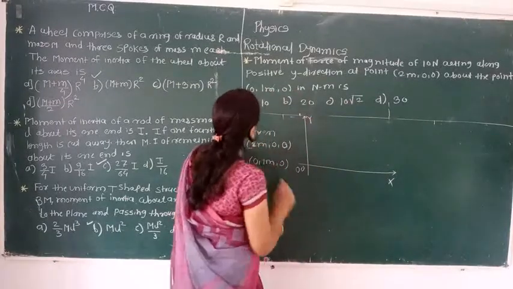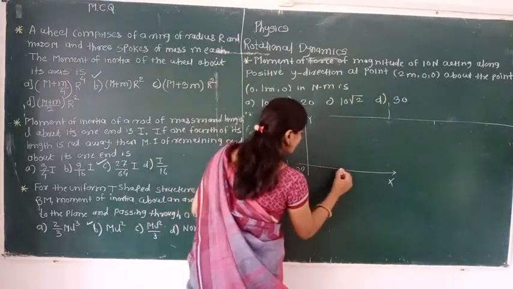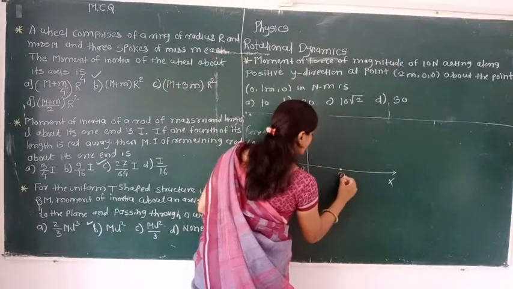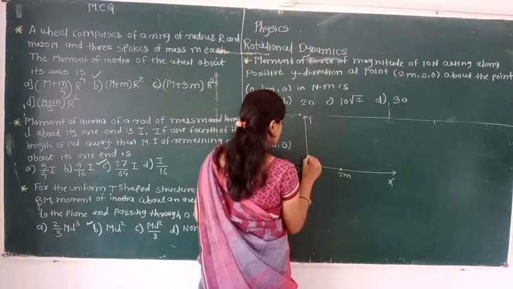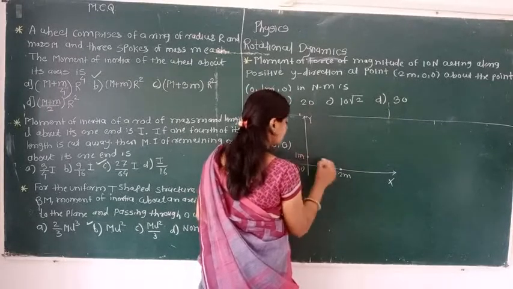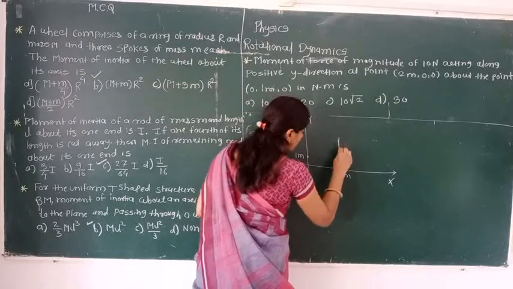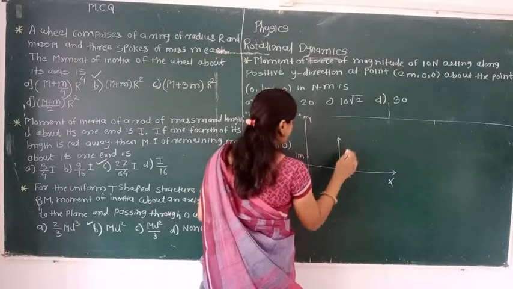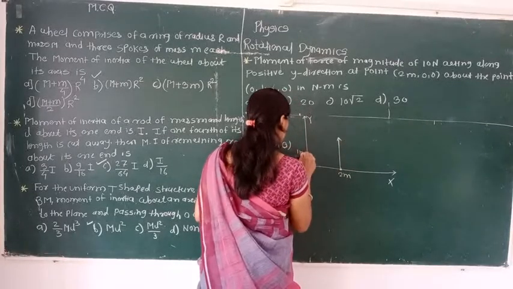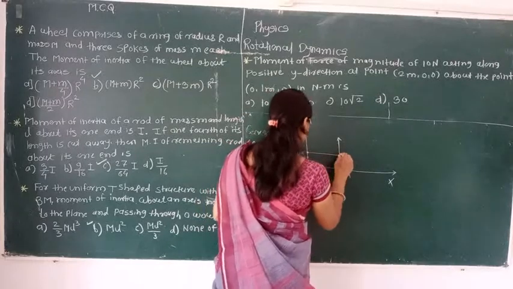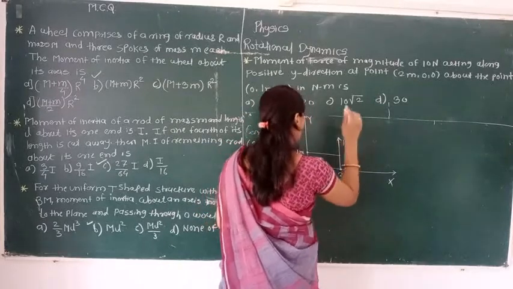Here y direction at the point 2 m. Here 1 meter, here 2 meter. Let me take the line of point of application a little bit up here. Here the force is there, 10 Newton.